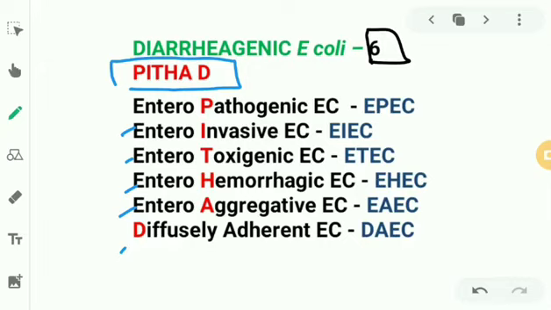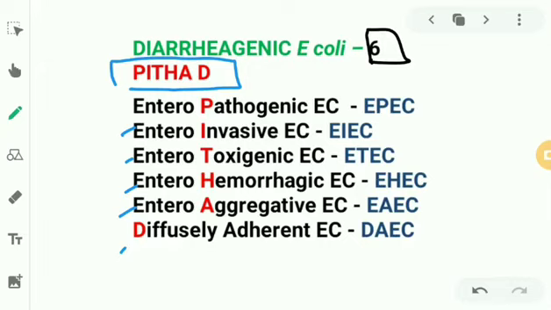So what do you do in a direct examination? We can do a wet mount examination and watch it under the microscope. You can do a Catalase test to see whether it is Catalase positive or negative. We can classify them as E. coli, right? And you can have a leukocyte esterase test. You can have a nitrate reductase test, which will be positive, as we have already discussed in the family characteristics. This will be positive for Enterobacteriaceae, right? We can do a Gram staining, but Gram staining is not much help because in the urine you can't get that many bacteria. So this was about direct examination.